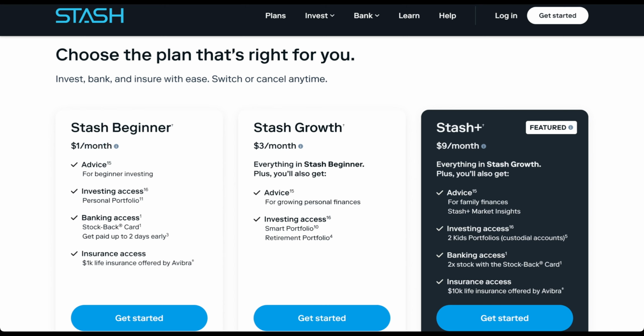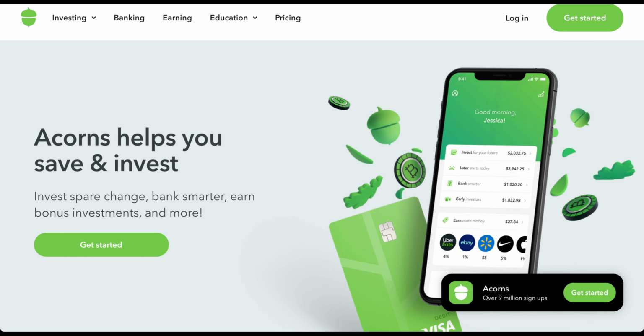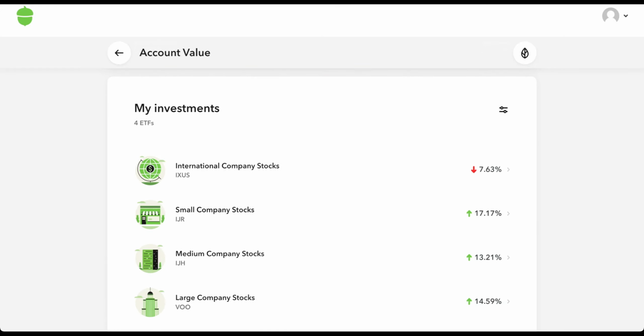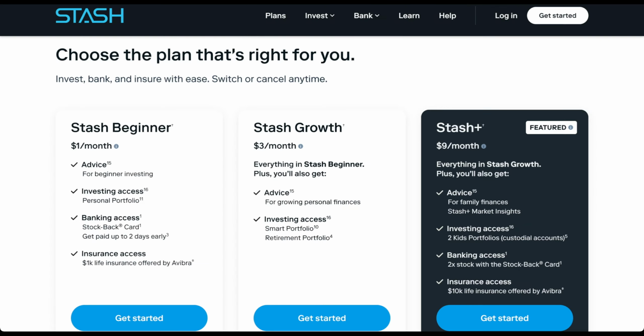For me personally, when I started my investing journey about 4 years ago, I had started with Acorns, which I still continue to date. In Acorns, you just choose a particular type of portfolio, whether you want an aggressive one or a conservative one. In my case, I always chose the aggressive one from the start, and that sets your portfolio into four fixed ETFs. That's it. You don't have any other option. So to diversify my portfolio away from Acorns, I started investing into Stash, where I chose my own ETFs and how much I wanted to invest, and it was good as long as it lasted. And it worked for me.